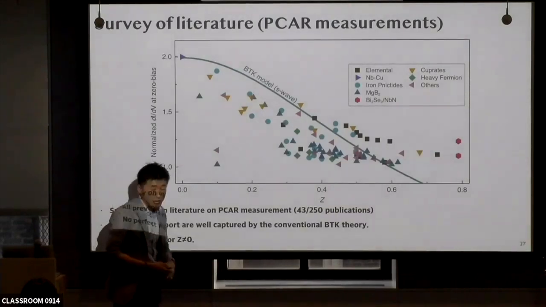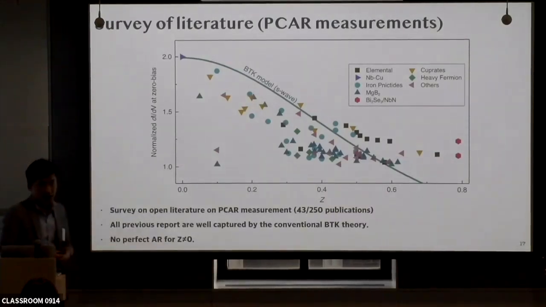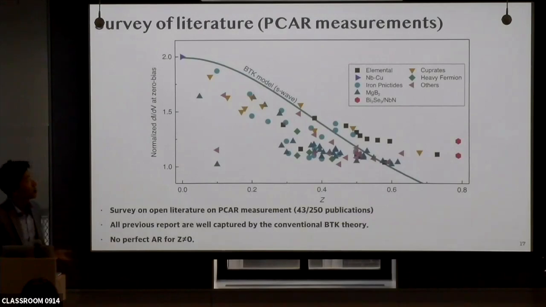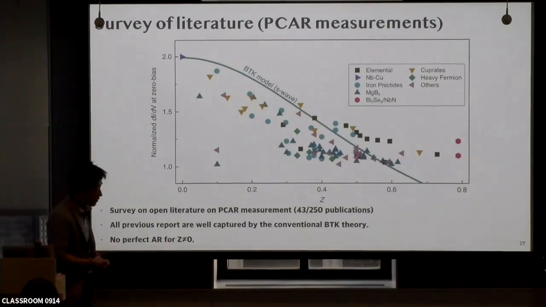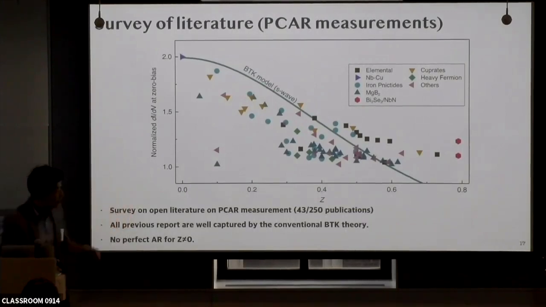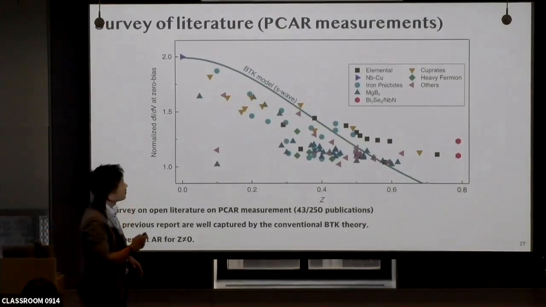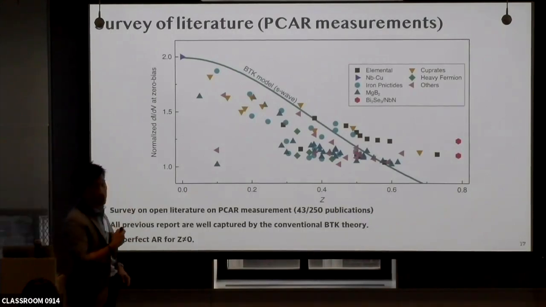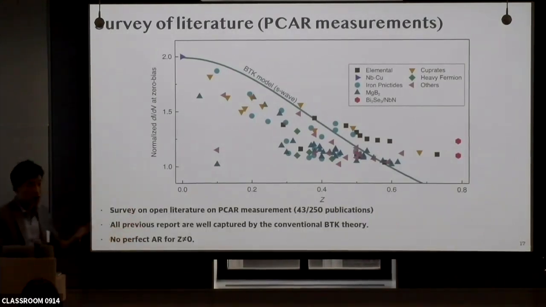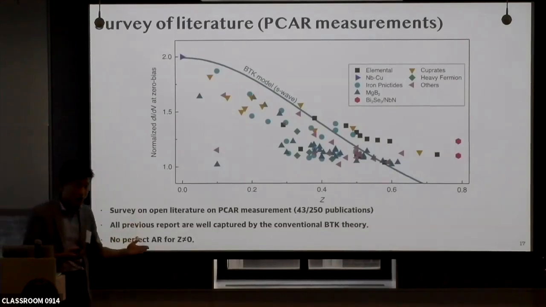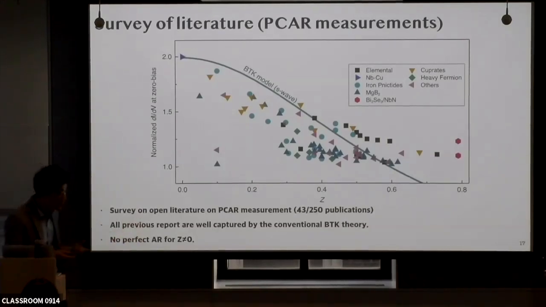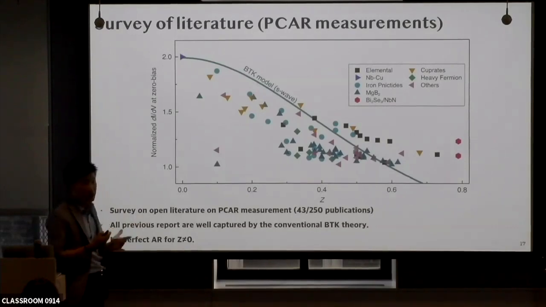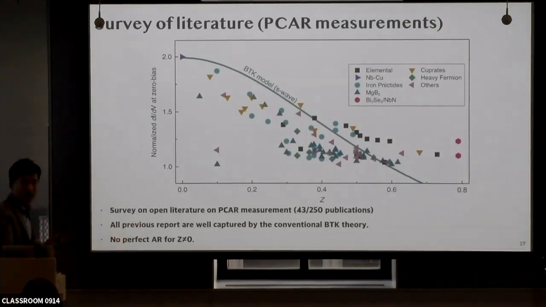So at the beginning, we looked up the literature on the point contact measurements on a variety of superconductors. Here we plot the conductance enhancement at zero bias versus the Z value. If you look at all the points, every point was captured by standard BTK theory, which I showed you before. There are only 2 reports showing the perfect conductance doubling, which is a special case for the niobium and copper junction when Z equals 0. I will explain why this Z equals 0 scenario is not applicable for the samarium hexaboride and yttrium hexaboride system.